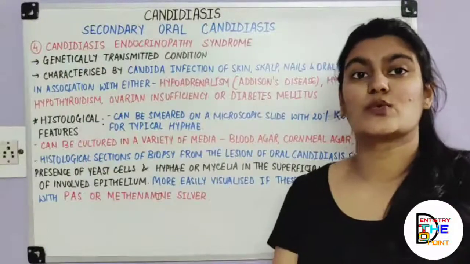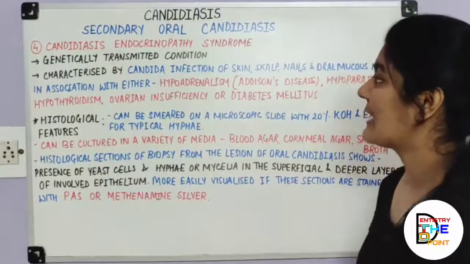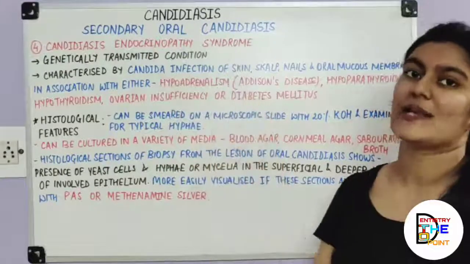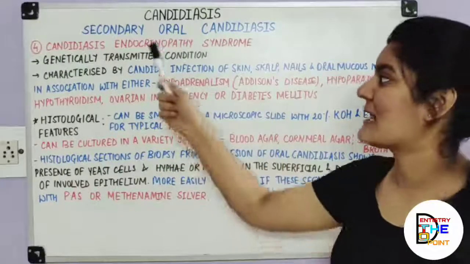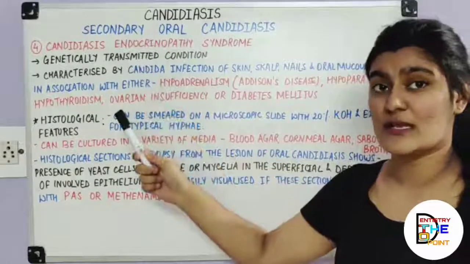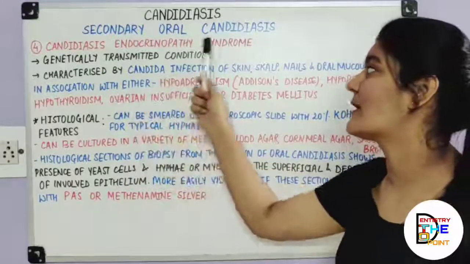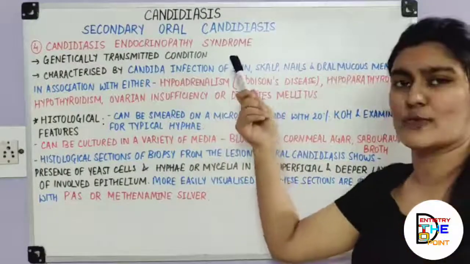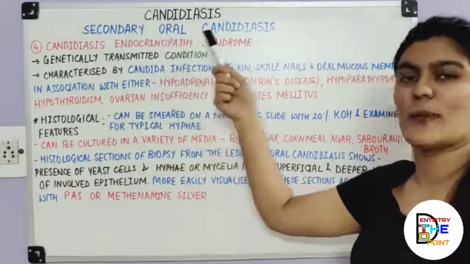Moving to the last type of secondary oral candidiasis, it is candidiasis endocrinopathy syndrome. As the name itself suggests, candidiasis is associated with a pathology of the endocrine system. So when these two are associated, that's a syndrome, the candidiasis endocrinopathy syndrome.